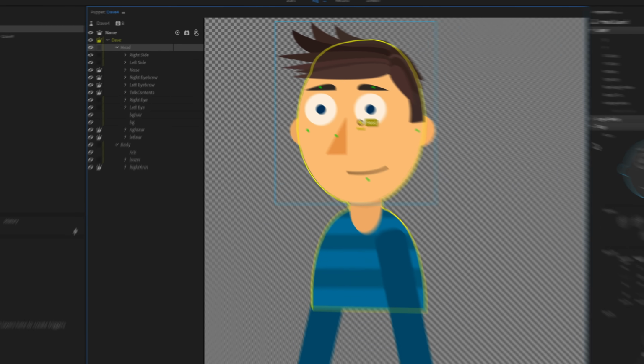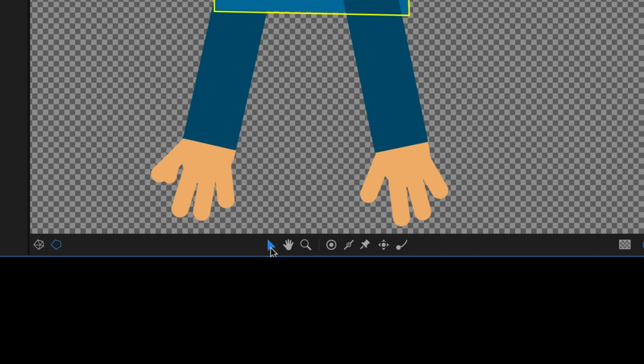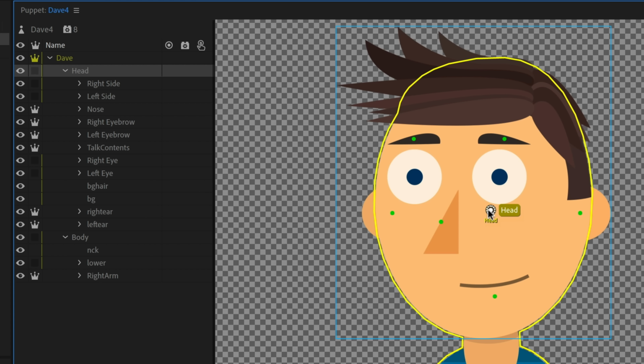So the first thing I'm going to do is, this is the anchor point for the head, and I don't want the head to rotate from the middle of it. I actually want it to rotate by the neck. So I'm going to make sure my selection tool is active here down at the bottom in my tool tray. I'm just going to drag the origin from wherever it is down to the bottom. This is going to make your head pivot a little bit better and nicer, and it's just a first step that I almost always take.